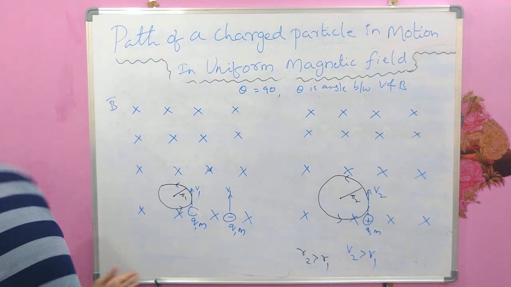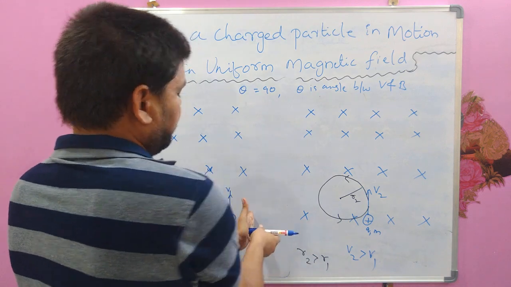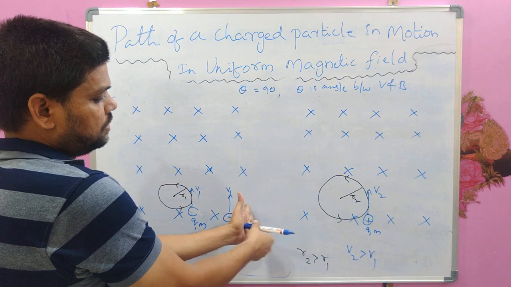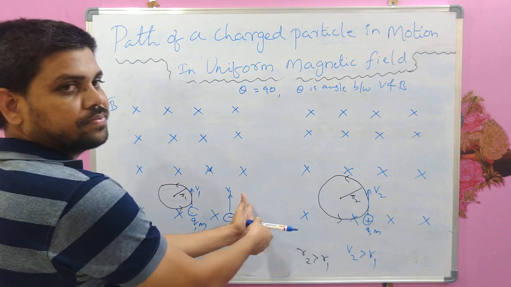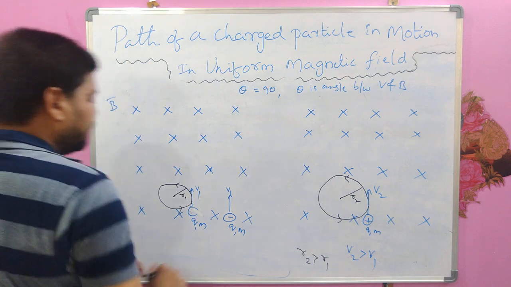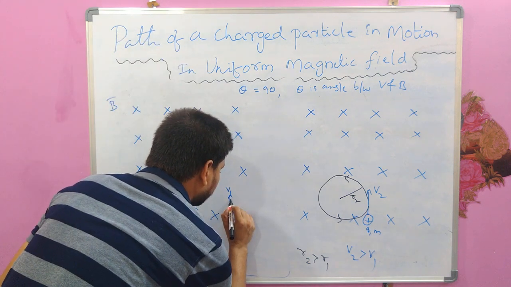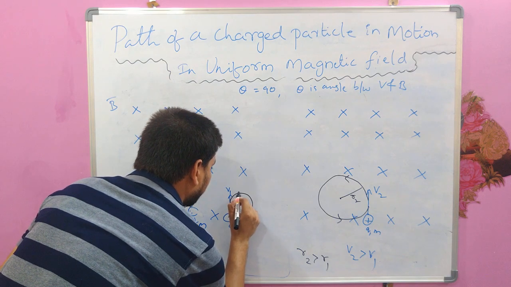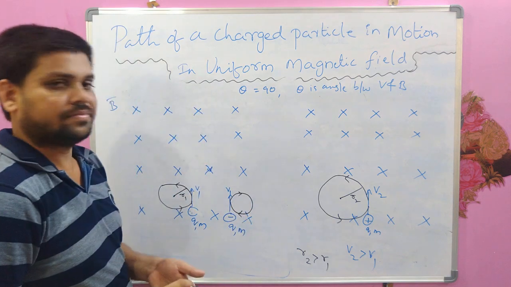Then the force will be in this direction. Your palm is the direction of the force. So now this negatively charged particle will trace a circular path again, but in the opposite direction.